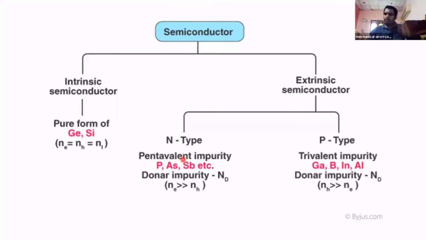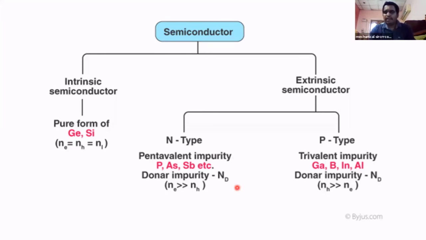Sir, here we have two types, intrinsic and extrinsic. Intrinsic means pure semiconductors are used. Here supply of heat causes conduction of the electrons, meaning conductivity depends on the heat in case of intrinsic. But in case of extrinsic, the conductivity is increased by adding impurities.